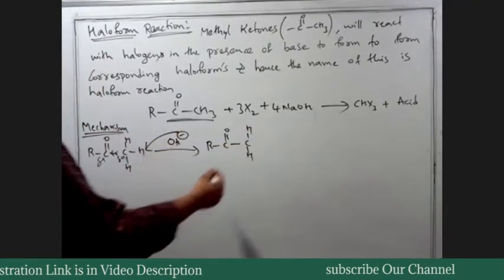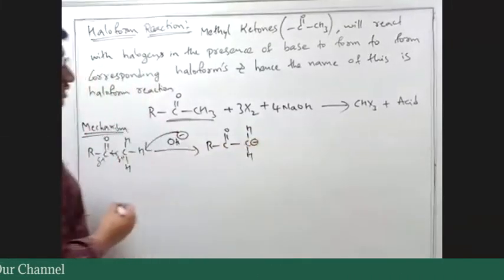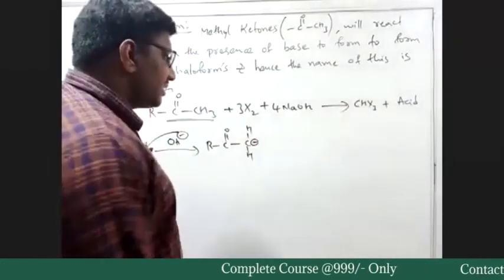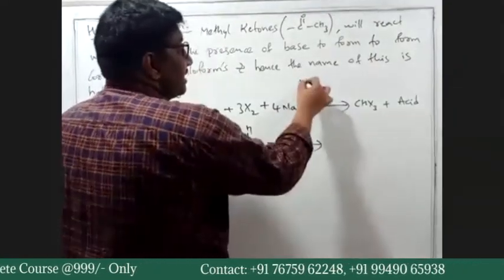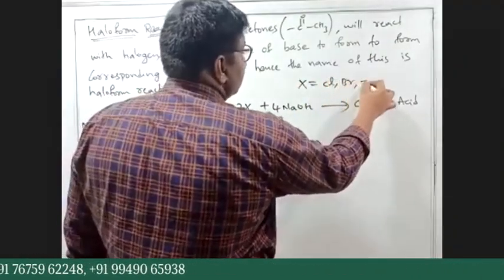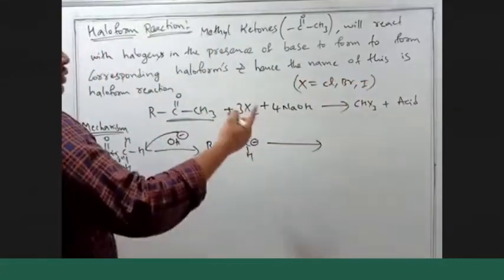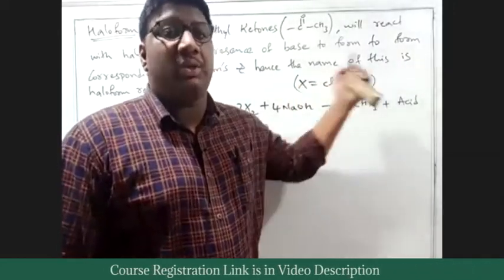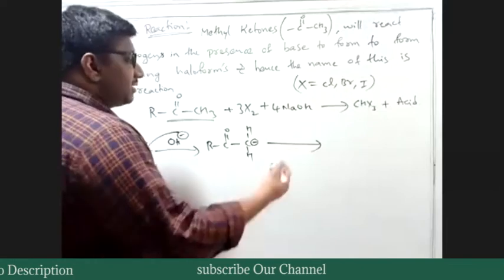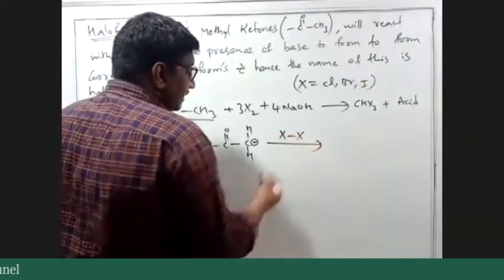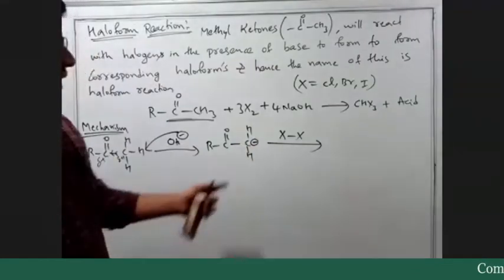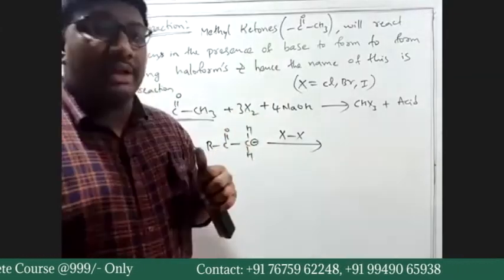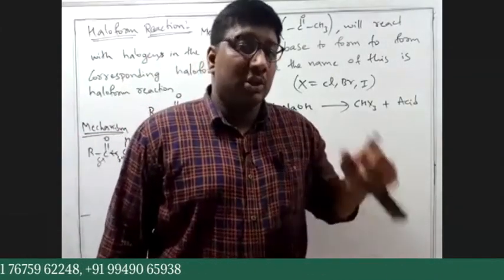As this hydrogen is lost, this carbon gets negative charge. The first step is the same as in aldol. In the second step, we have X2. X is chlorine, bromine, or iodine; X may be anything. X2 may be Cl2, Br2, or I2. It is the same. So if we take X2 as X and X, this negatively charged, nucleophilic carbon will now attack one of the halogens, not only chlorine, it may be bromine or iodine.